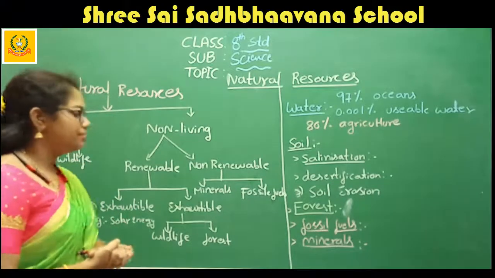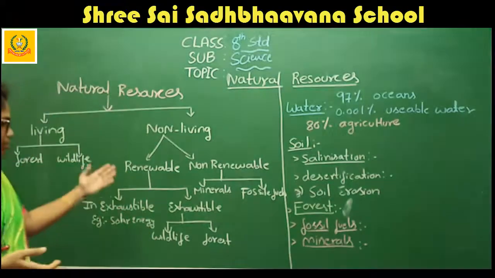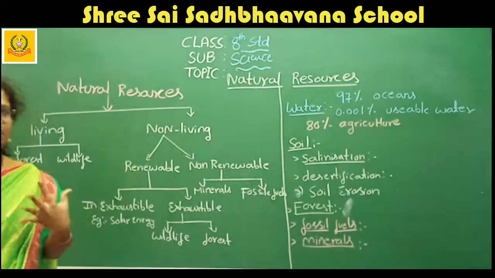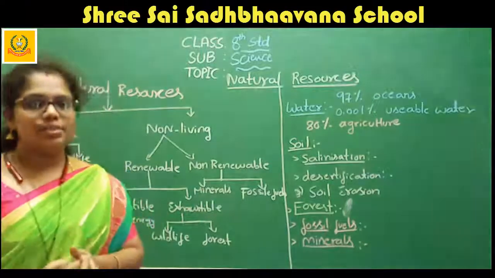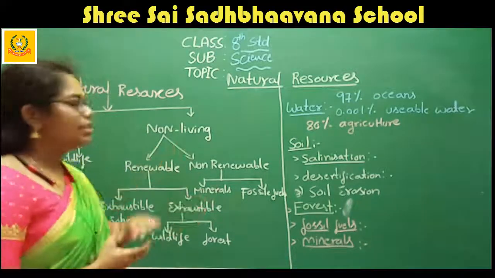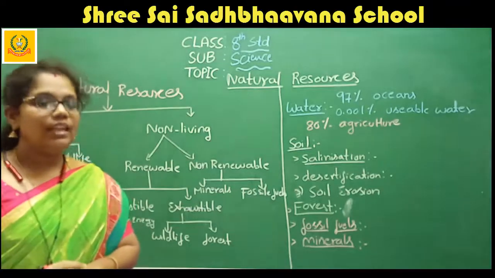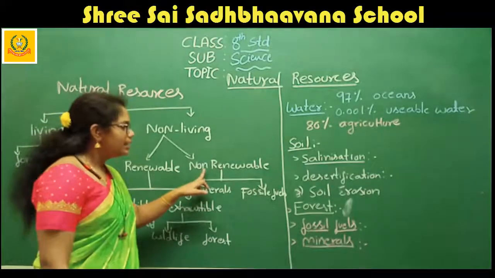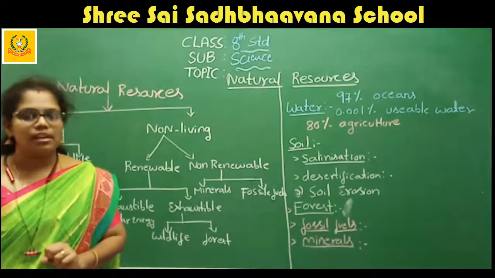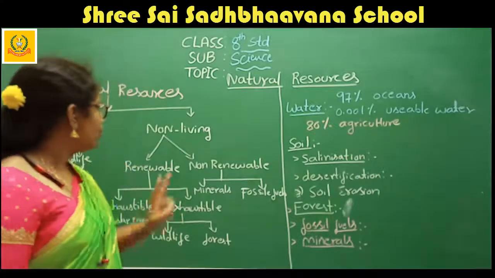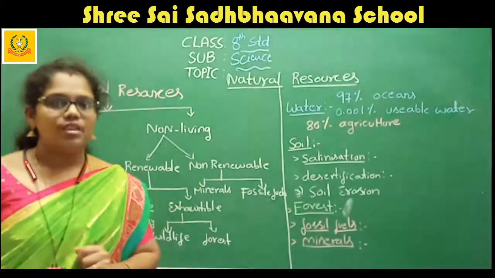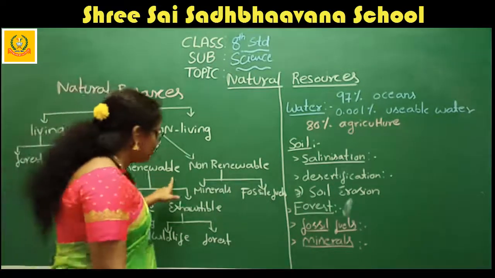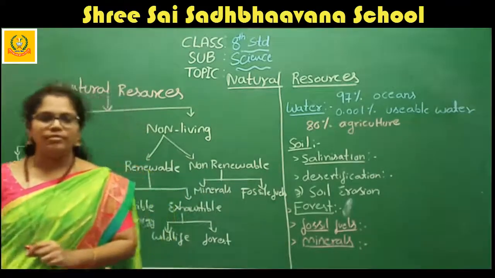What are the non-living resources? Can you tell that? So many examples you can tell, which don't have living things in them. These are known as non-living resources. Non-living resources are again divided into renewable resources and non-renewable resources. These are the two types of non-living resources. One is renewable and another one is non-renewable.